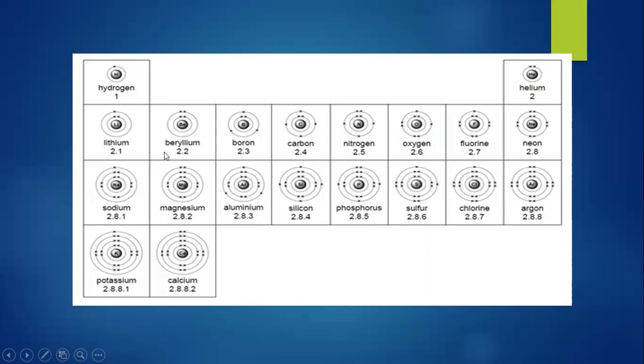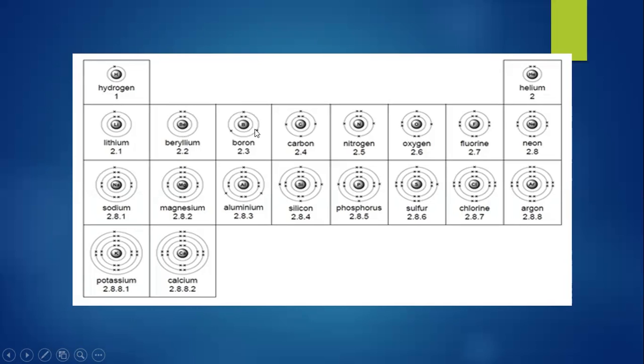Here for beryllium, you can count 1 2 3 4, it has 4 electrons, and we can only accommodate 2 electrons in the first shell. So we are going to accommodate 2 electrons in the first shell, and then the leftover 2 electrons will be arranged in the second shell. For boron we have 5, so in the first shell we are going to put only 2, and 3 will be in the second shell.